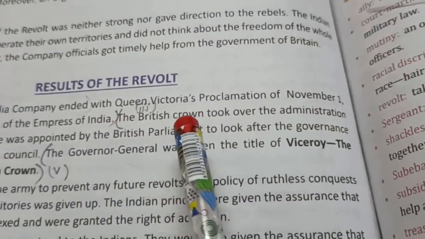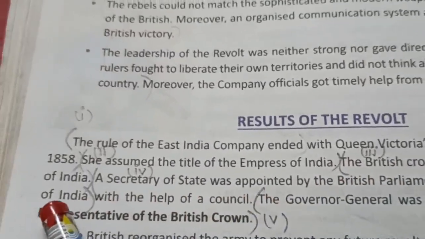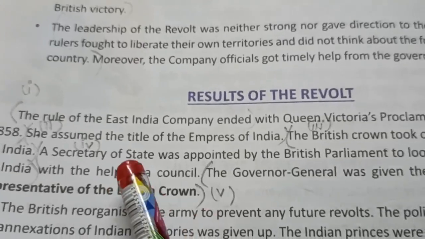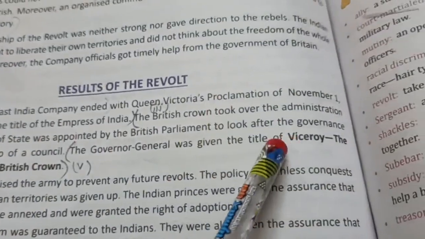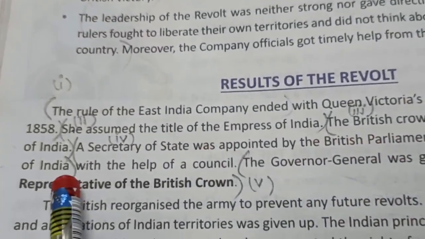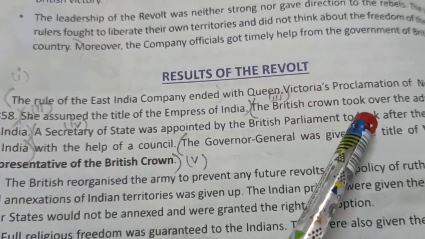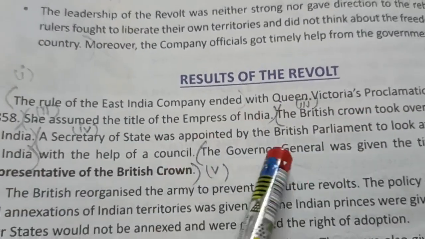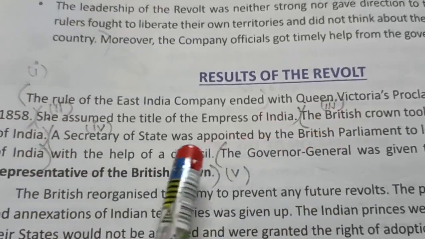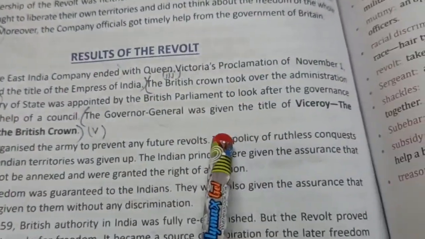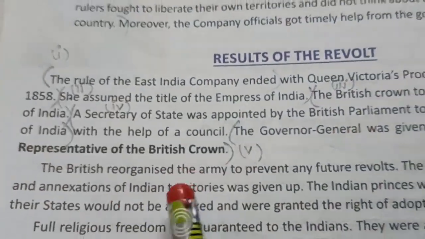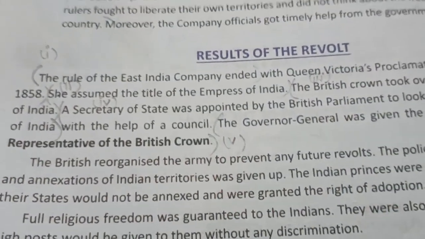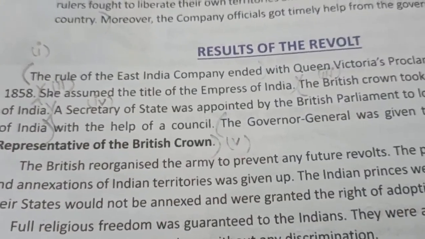Third point, the British Crown took over the administration of India. Fourth point, a Secretary of State was appointed by the British Parliament to look after the governance of India. Means although the British Crown took over the control, but on behalf of British Crown, British Parliament was ruling with the help of a council. Then next point you can write, the Governor General was given the title of Viceroy, means the representative of the British Crown. So this was the last question of this lesson.